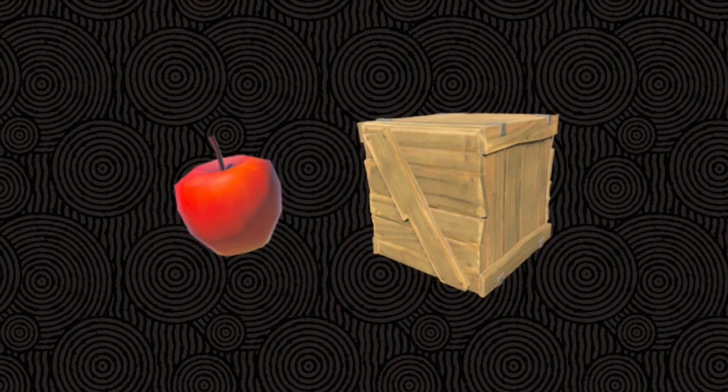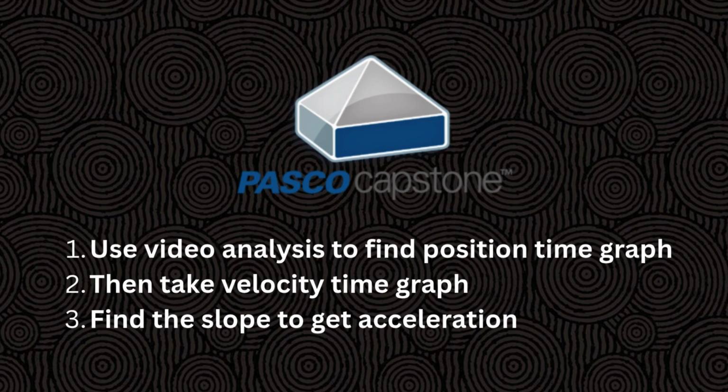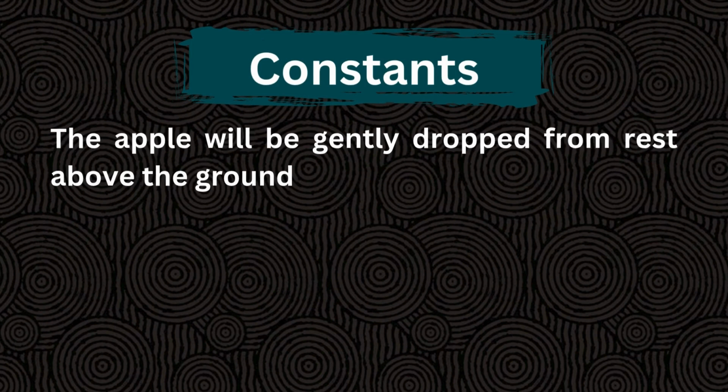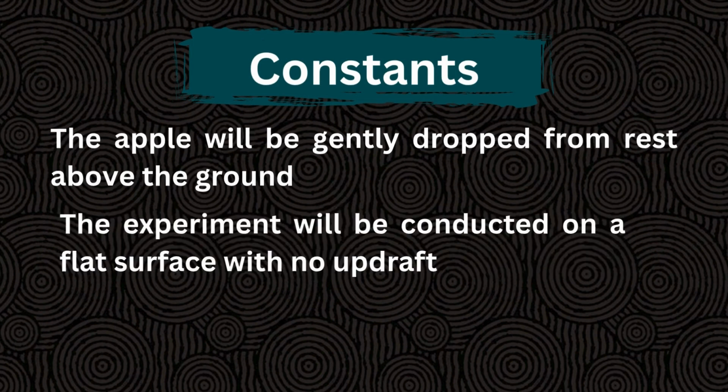Let's find out. In order to find this value, we will be dropping an apple next to a bunch of crates stacked on top of each other. We will be assuming that crates are exactly 2 meters tall and that objects are always in freefall. In order to find the acceleration of the object, we will be using Capstone's video analysis feature. Here's our experimental constants. The apple will be dropped from rest above the ground, and the experiment will be conducted on a flat surface with no updraft.